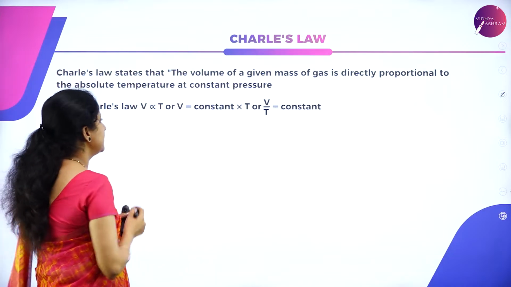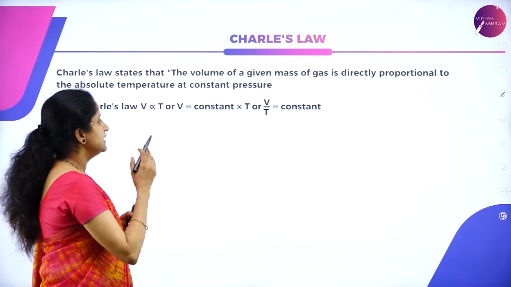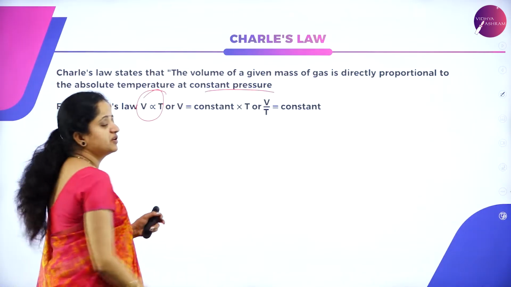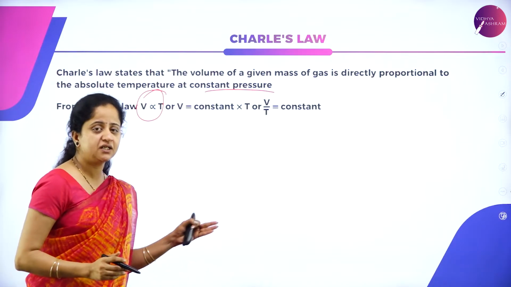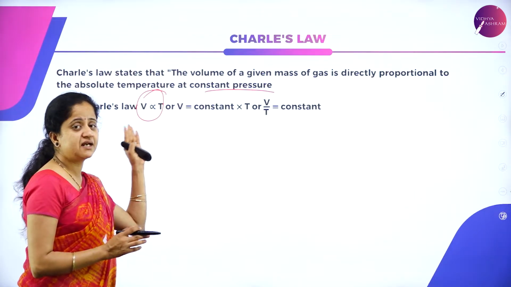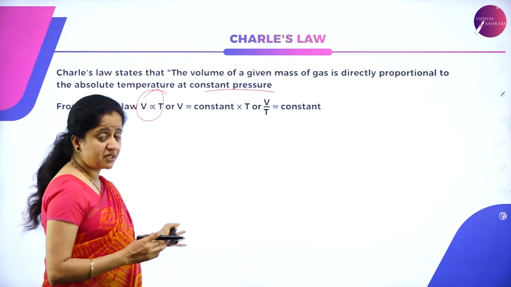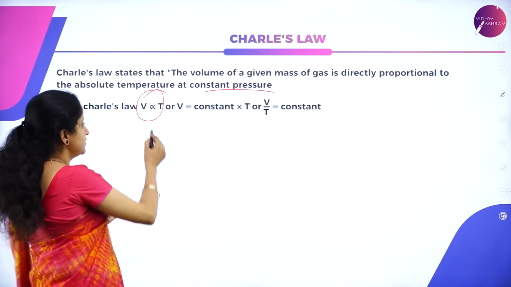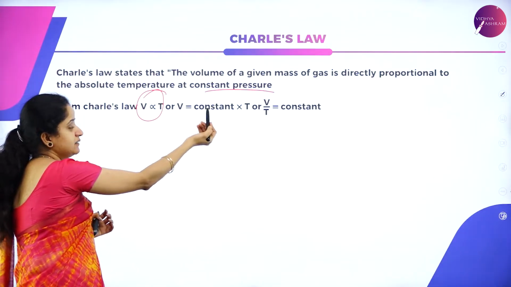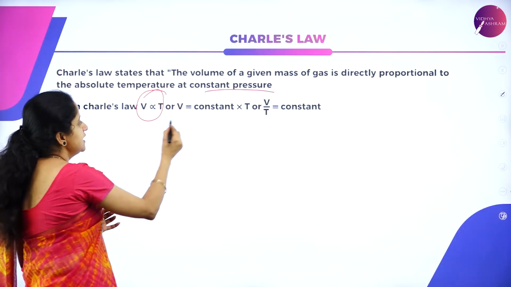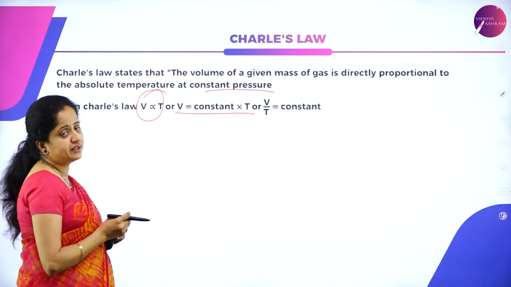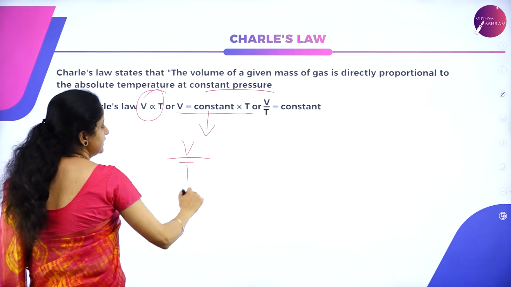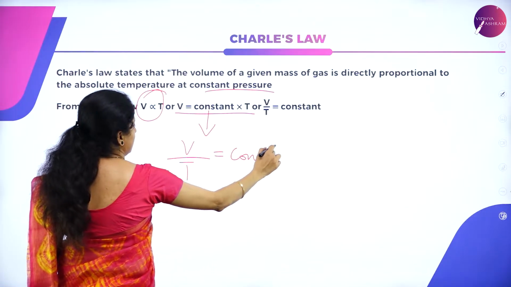Charles' law states that the volume of a given mass of a gas is directly proportional to temperature at constant pressure. So in Charles' law, we can observe that the pressure is kept constant and the volume of a gas is directly proportional to temperature. As the temperature increases, the volume of gas also will increase, and from this we can write proportionality replaced by equal, and there should be a constant introduced in this: V is equal to constant into T, or we can write this relation with T in the denominator, V by T, which is equal to constant.